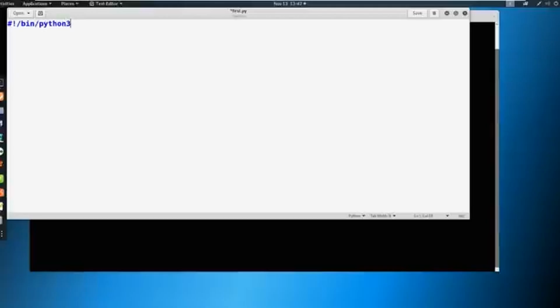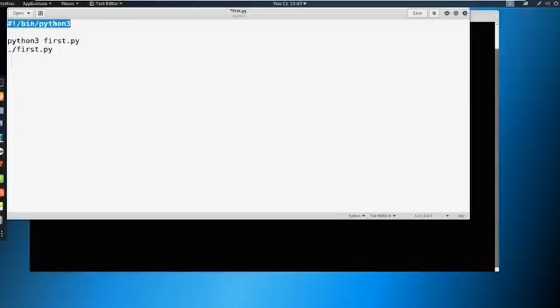Now, what does this do? This allows Linux to know when we run this. Say we were to run this like python3 first.py. If we run it like this, then Python interprets the hash here, which you're going to learn in a little bit, as a comment. So all of this is commented out. We don't have to worry about it. But let's say we wanted to run this a different way. We wanted to say ./first.py. Then it would actually be interpreted here at the top.